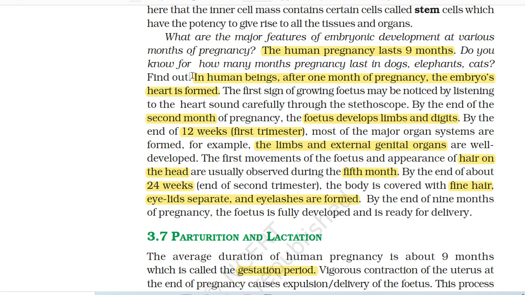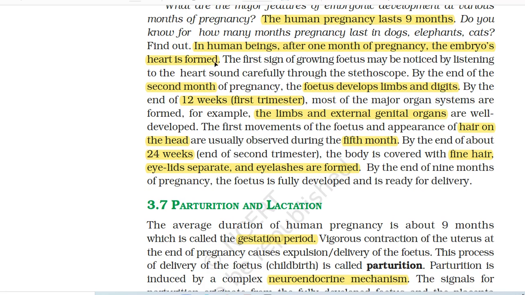Do you know for how many months pregnancy lasts in dogs, elephants, cats? Find out. In human beings, after 1 month of pregnancy, the embryo's heart is formed. The first sign of growing fetus may be noticed by listening to the heart sound carefully through the stethoscope.